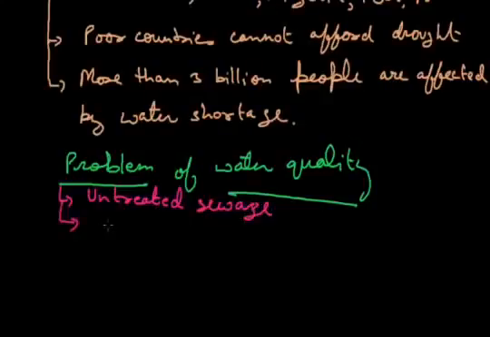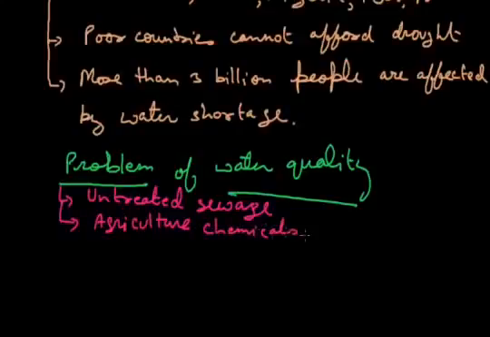Untreated sewage is the main problem, when the drainage system, the sewage system of the country, is directly drained into the rivers, and this is how we see the problem of pollution of the water in rivers. The agricultural chemicals which we are using, when it rains, these chemicals are also taken by the flowing water and go to the main source of fresh water, that is rivers, and pollute those rivers.